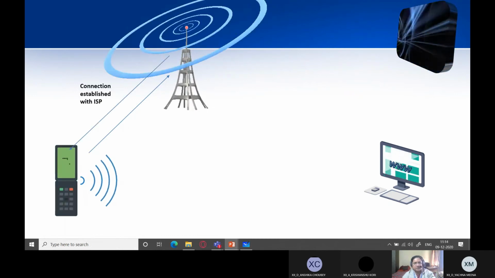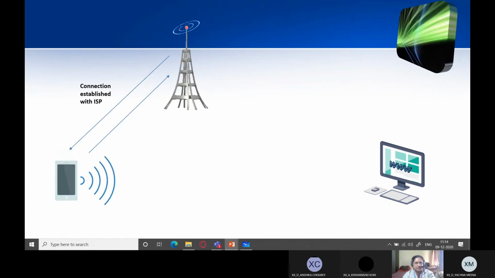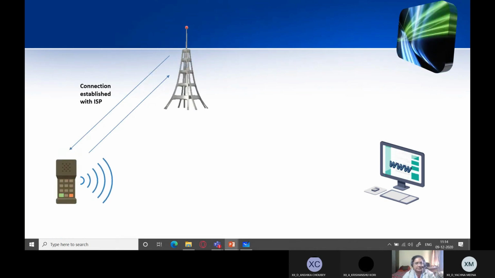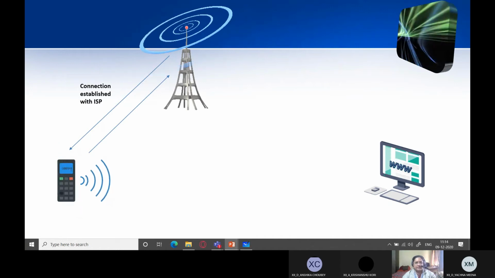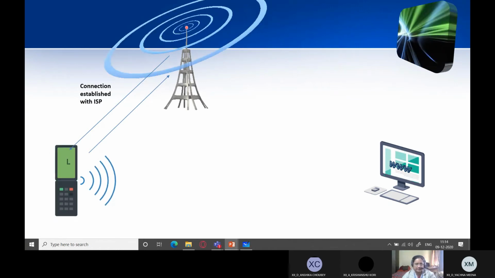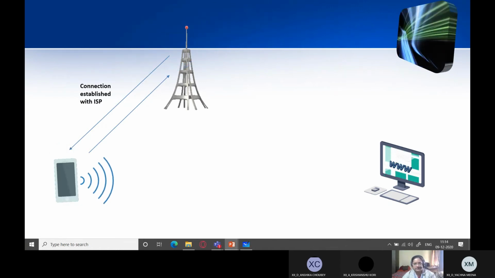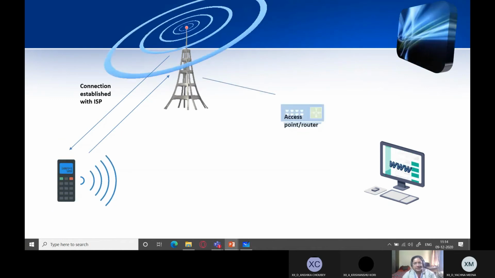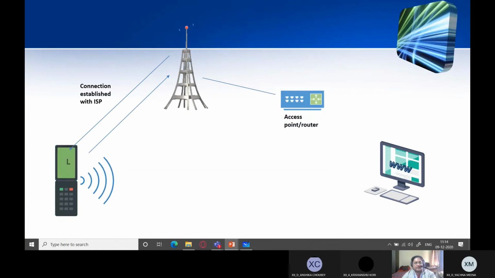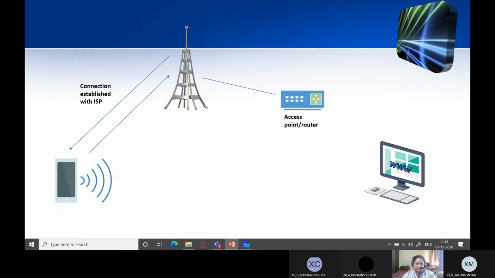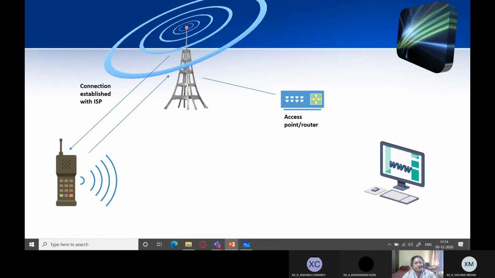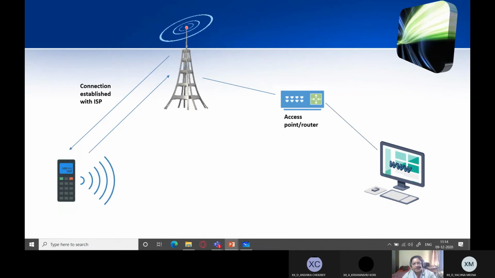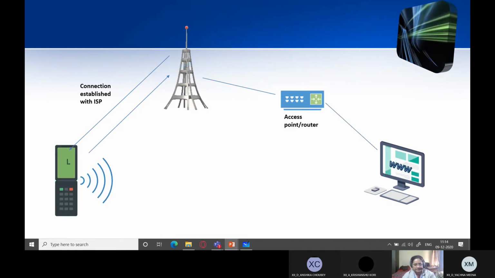Connection is established with the ISP, that is, your cell tower is installed by the service provider. Like Jio will have its own cell phone tower, Airtel will have its own cell phone tower. Got it? Now there you have the access point or router. The cell phone towers actually have access points and routers which provide connection to the World Wide Web.